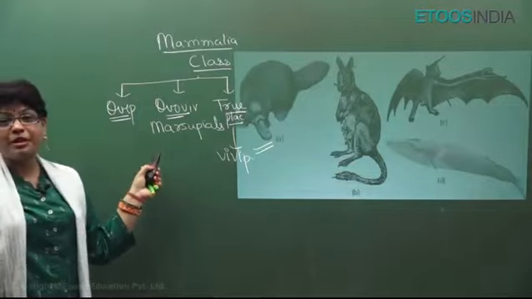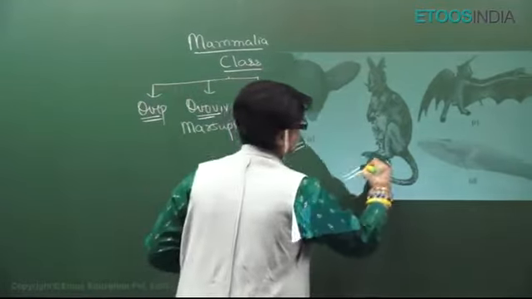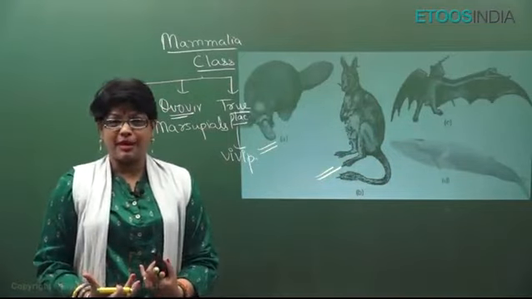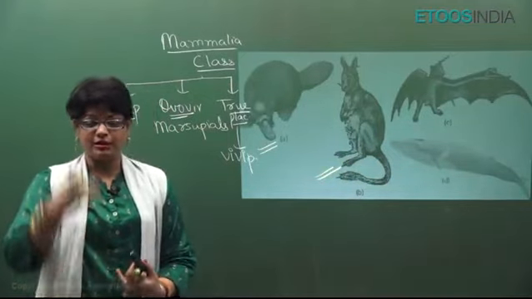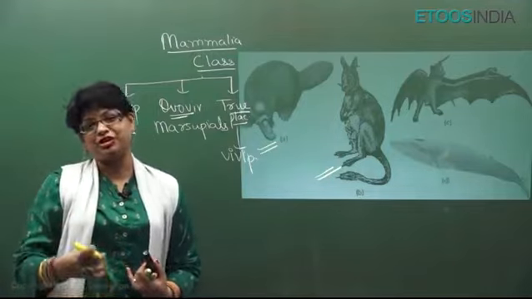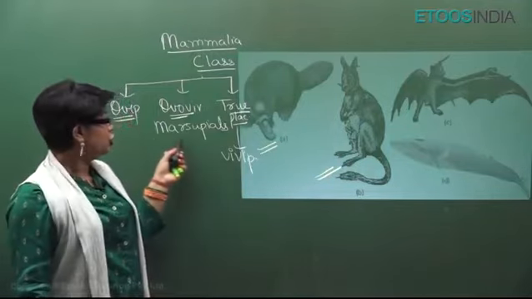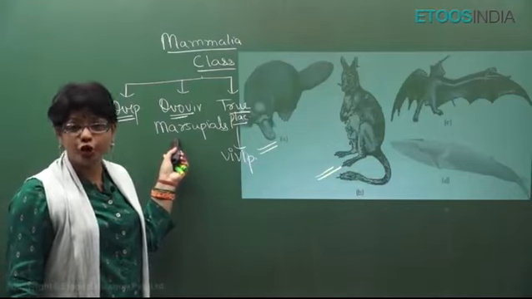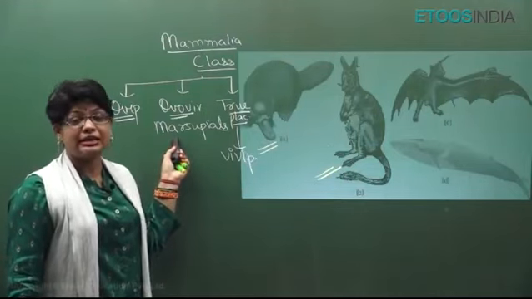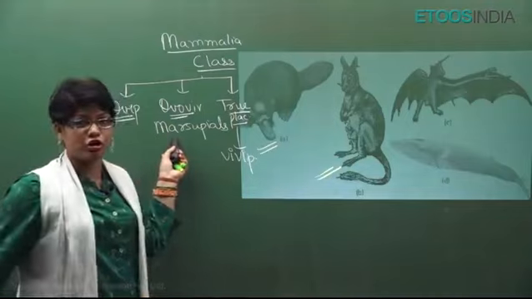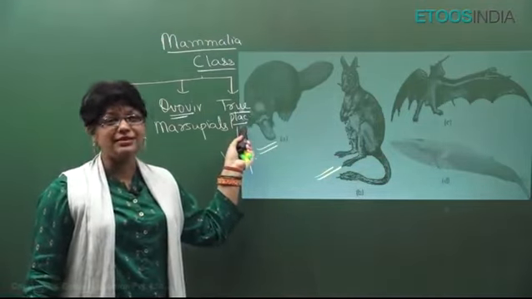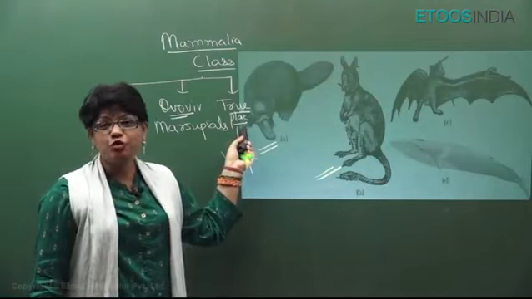Now, marsupials or pouched mammals like this Macropus, this is the kangaroo. Here the mother has a marsupial pouch on its belly. The immature young one is given birth. It remains in that pouch, matures and then goes out. So marsupials, Macropus kangaroo is the example. They have 2 uterus, they have 2 vagina, and in them the penis is behind the scrotum. Whereas in true mammals, they have 1 uterus, 1 vagina, and the penis is in front of the scrotum. They have a true placenta.